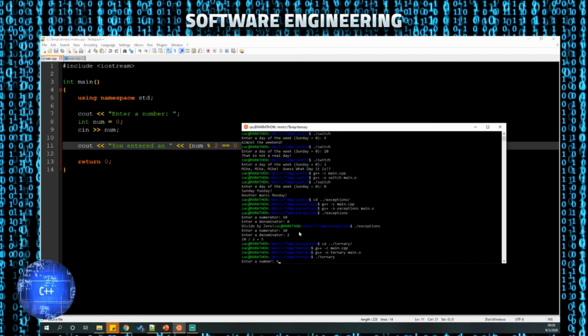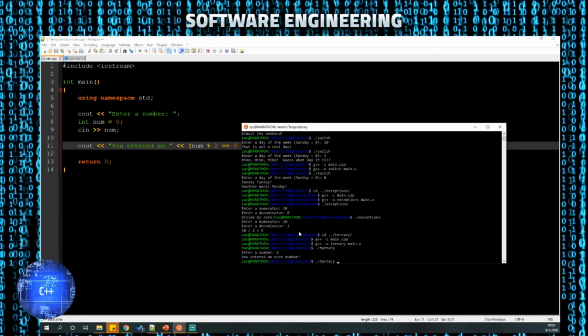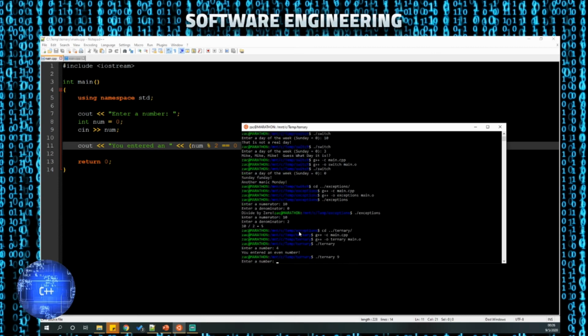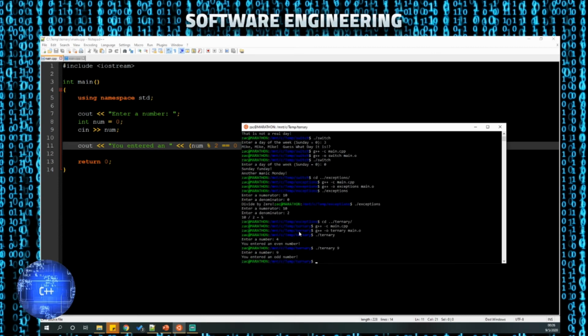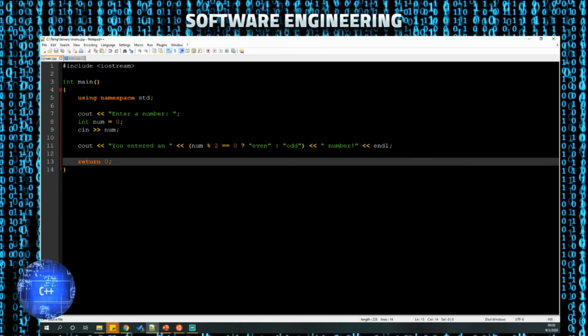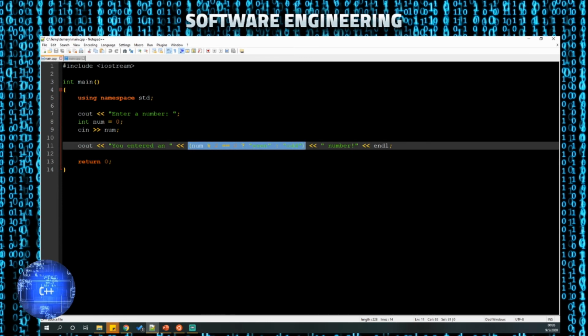So if I enter 4, I say enter an even number, enter, let's say 9, oops, and I enter an odd number. Same results we would have got with the other one, but again, the code is smaller and more concise because I put this in line.